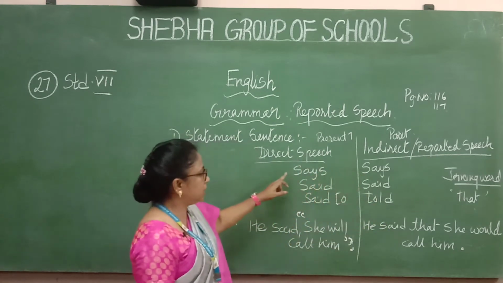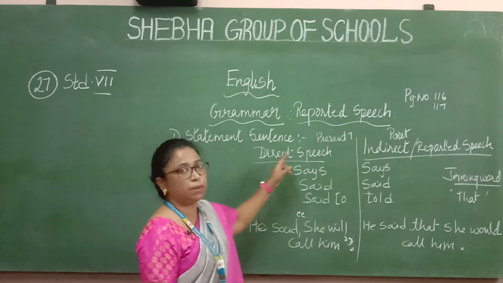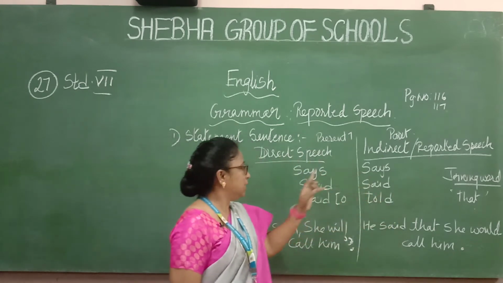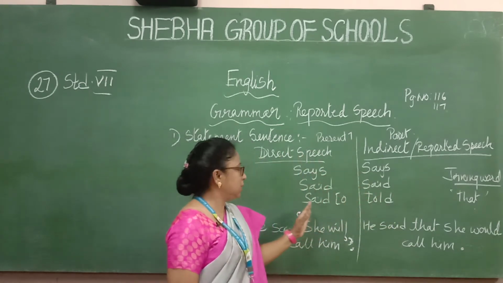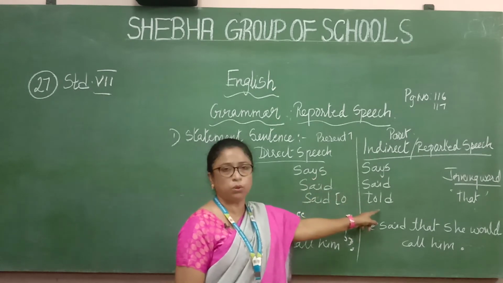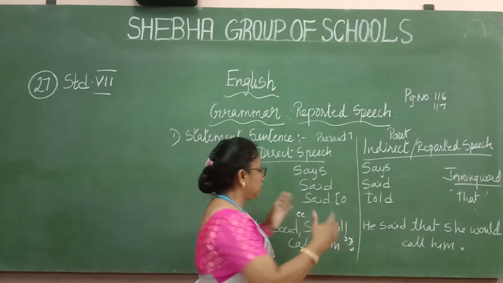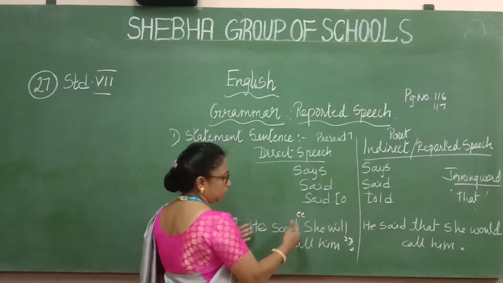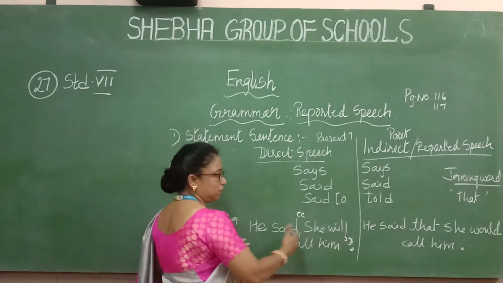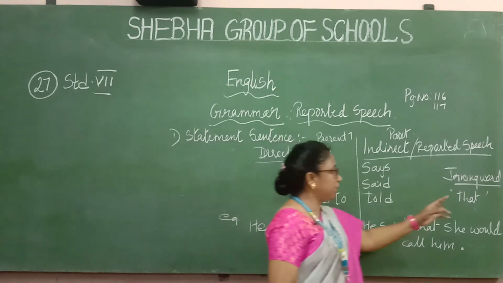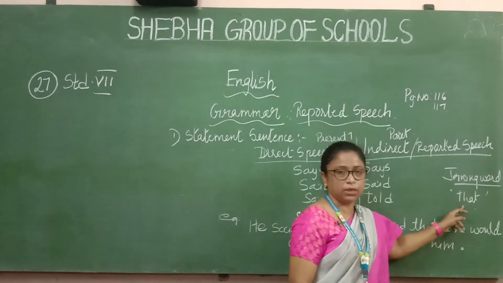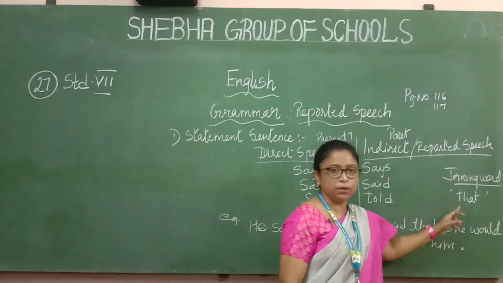In that, let's see how you change direct speech to indirect speech. See, says in direct speech will remain says in indirect speech. Said will remain said, and said to will change to told. Another thing: this is a dialogue, that is, he said the dialogue. There is one joining word, and that joining word will be that. For a statement sentence, the joining word will be that.